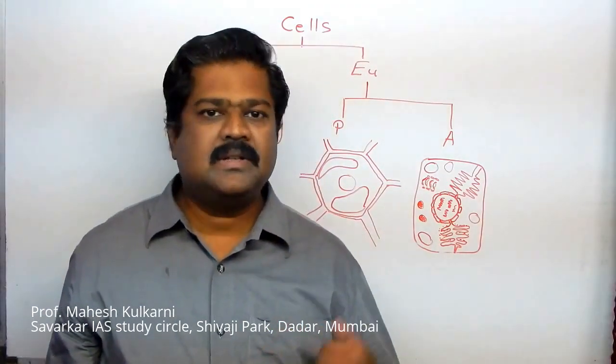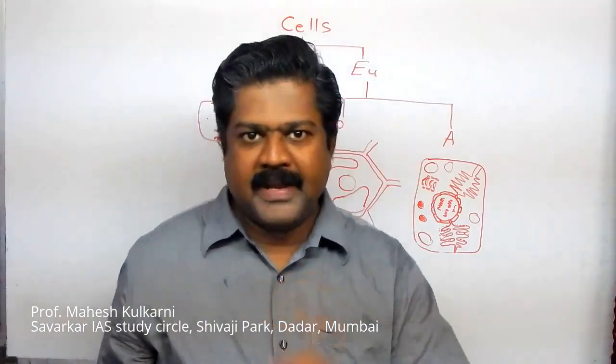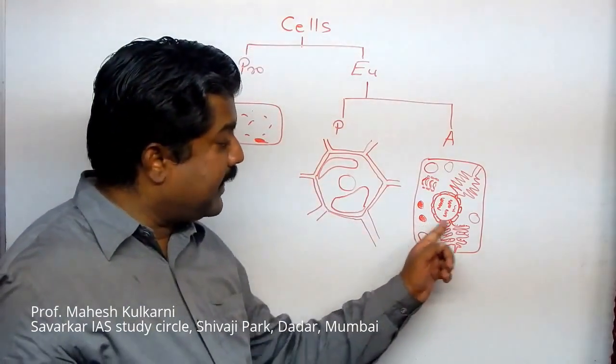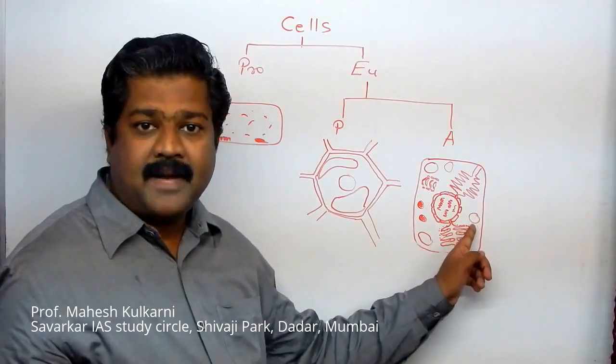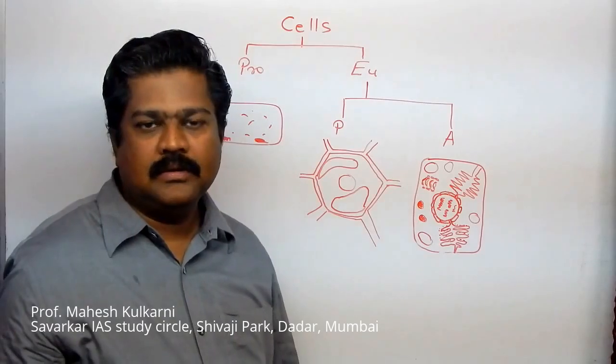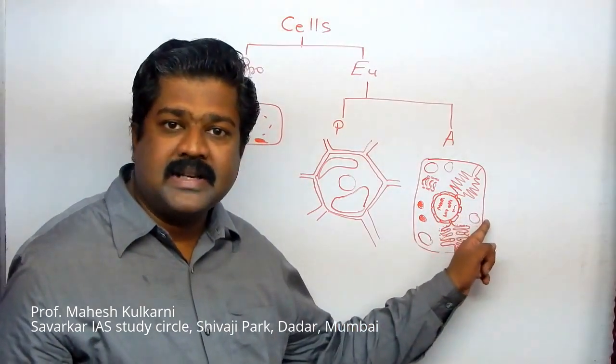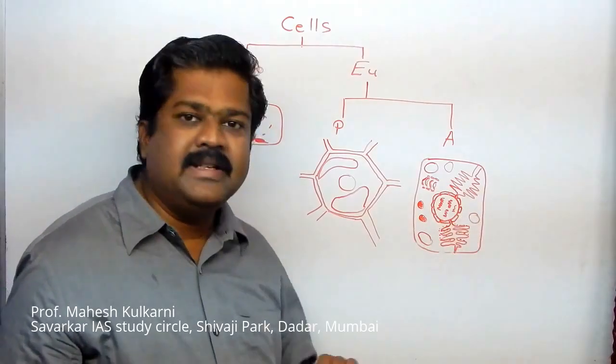Usually certain functions in the cell are carried out in the vacuole. Let me explain. Suppose a certain foreign particle is there, it is trapped in the vacuole. Then lysosomes get attached to the vacuole. Out of 60 enzymes, the required enzymes are secreted here. That particle is dissolved.